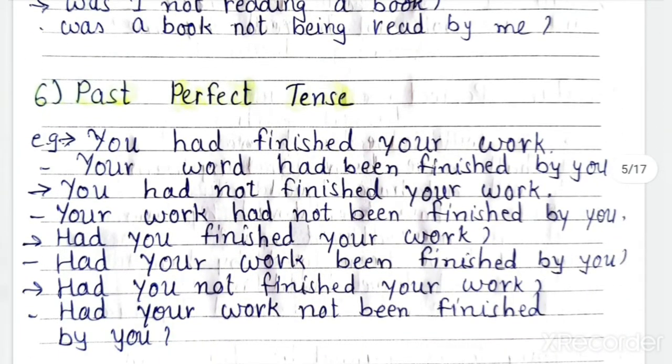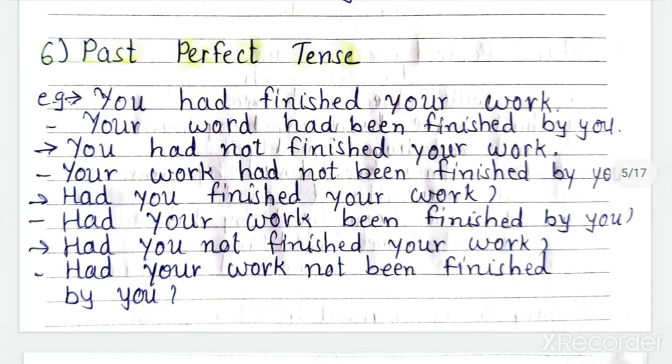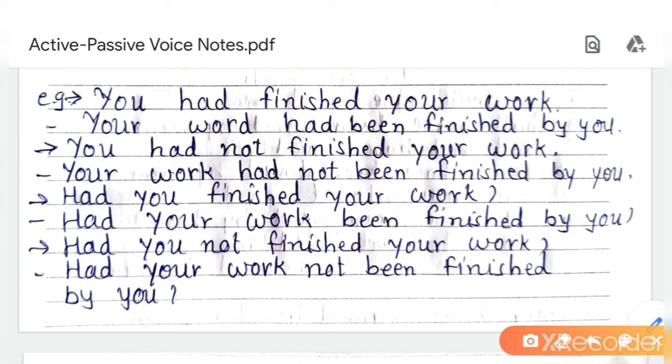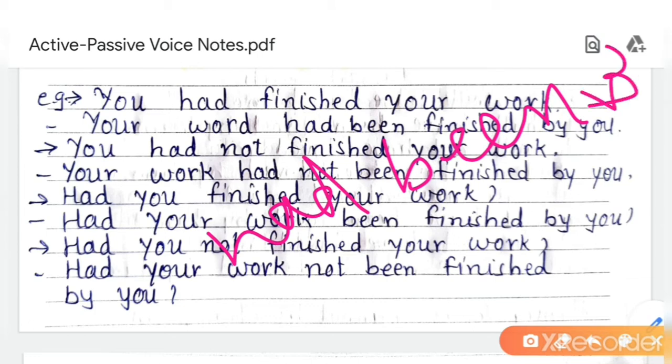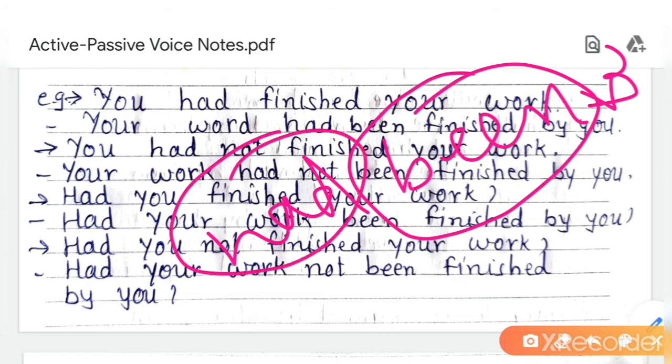Now let's start with past perfect tense. Past perfect tense is very easy for you, as you have to add only been to the passive voice. Already had is given in active voice and V3 is also given in active voice. You have to add only been in passive voice. And there is no choice in had.